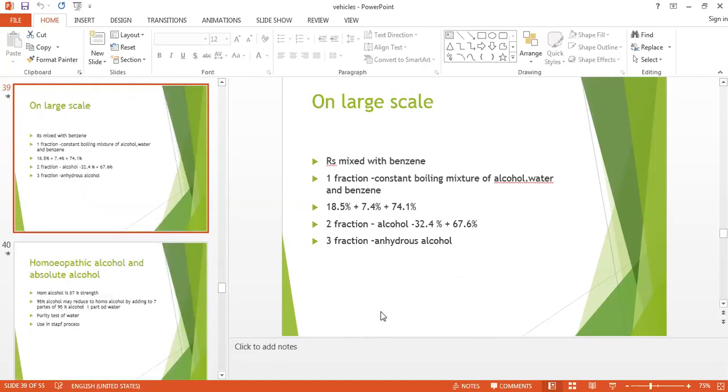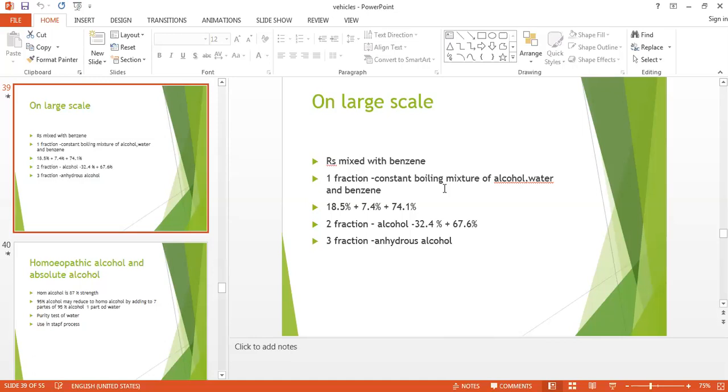On the large scale, the rectified spirit is mixed with benzene, if you want to prepare on the large scale. Previously we mixed it with the calcium oxide, that is the quicklime. Here we are mixing it with the benzene, C6H6. So this again we have to distill so that the water will be separated. Here again in the distillation, we are dividing it into three parts: the first fraction, second fraction and the third fraction.